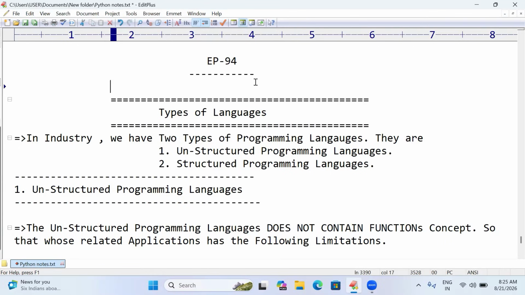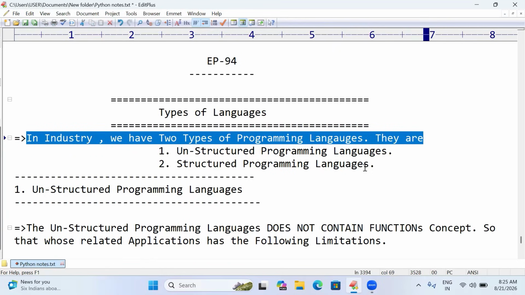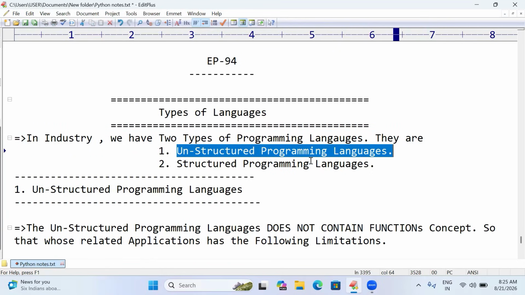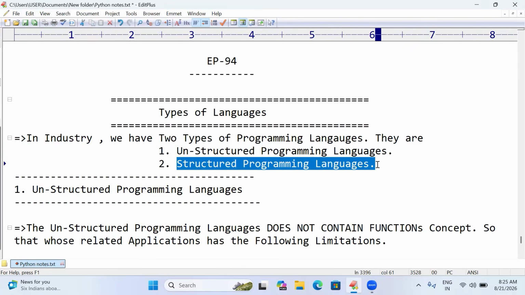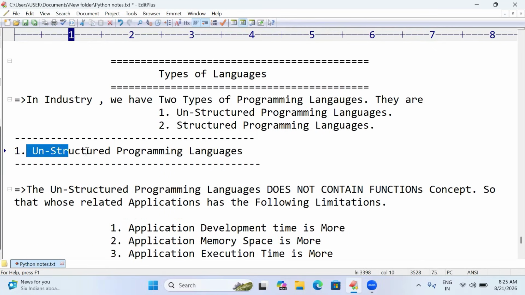Before going to the functions concept, we want to discuss types of languages that we have. So in industry, not only in Python, we are comparing in the industry, we have two types of programming languages: unstructured programming language and structured programming language. So these are the two programming languages which we have in industries. Industries in the sense software industries. Let's see what is unstructured programming languages.